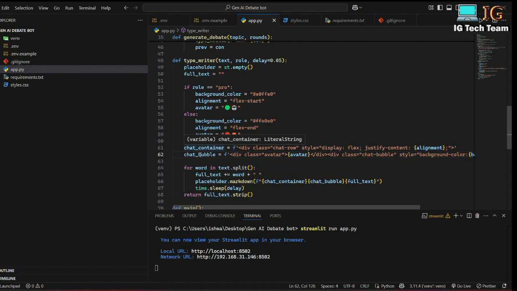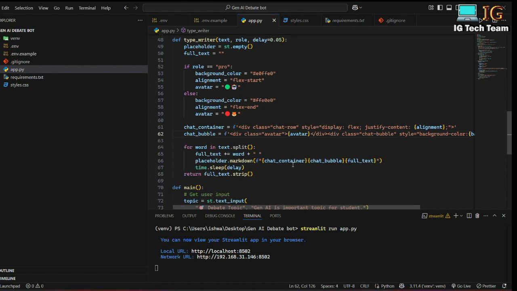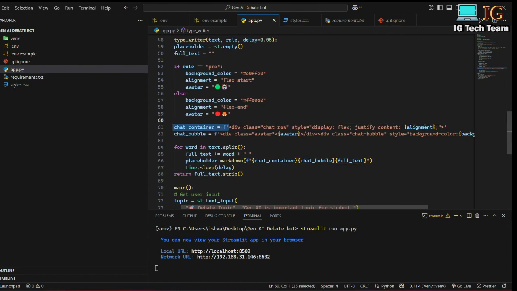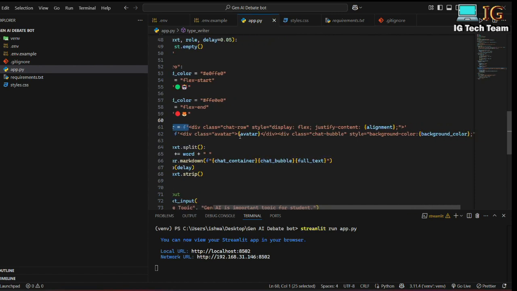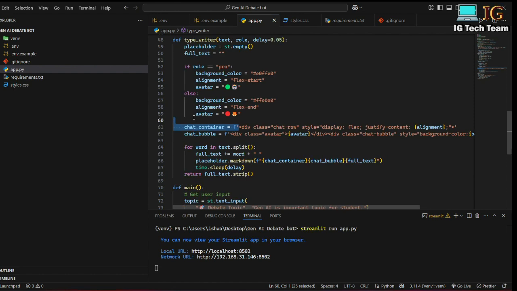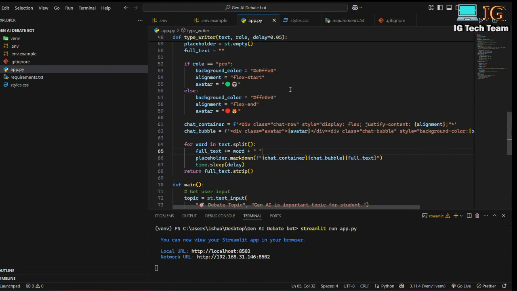Okay, so this is chat container and chat bubble, and I have provided the container and bubble for this full text. And if it is pro, the alignment of the container will be different, by the way. And for the chat bubble, the background color will be different, and also the avatar will be different. You can see here the avatar is different for the pro and con side. So this is just dynamic styling or a dynamic tag that I am using here for the chat container and chat bubble, and when I display the output you will get this code, so you don't need to worry about this.